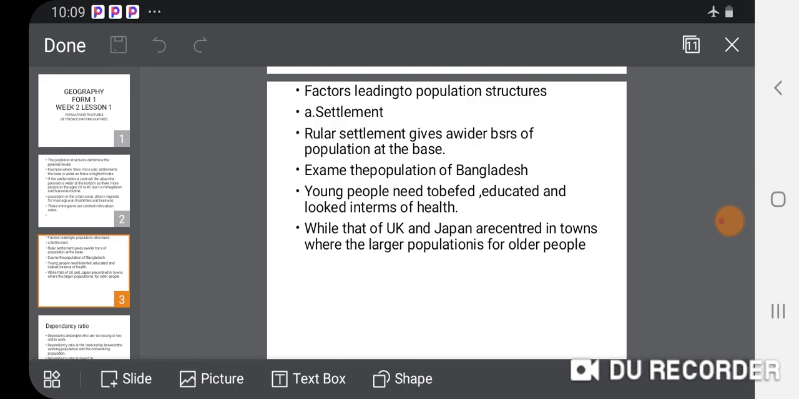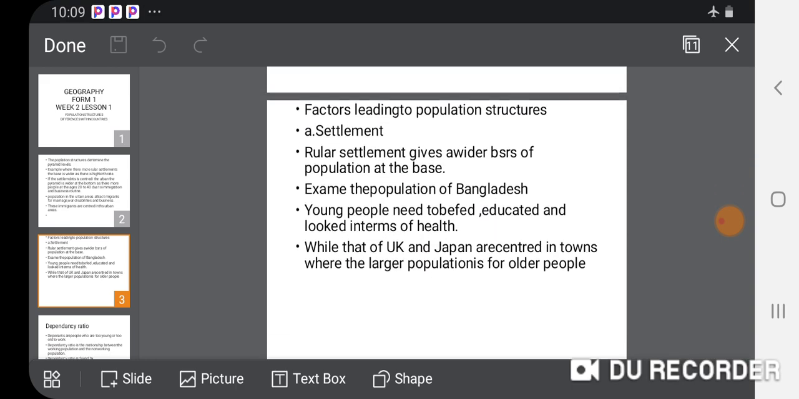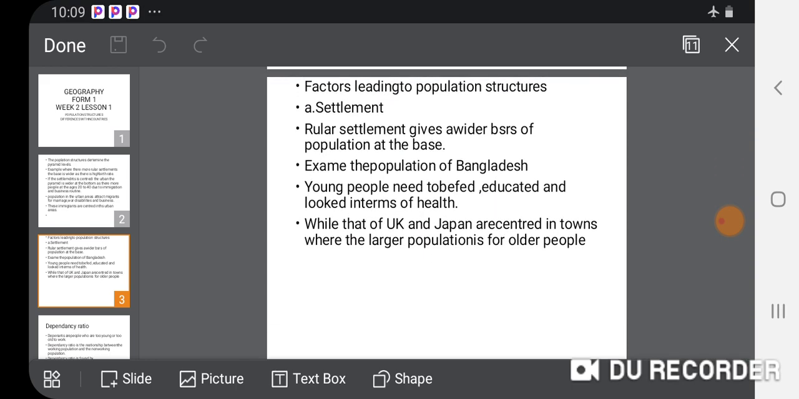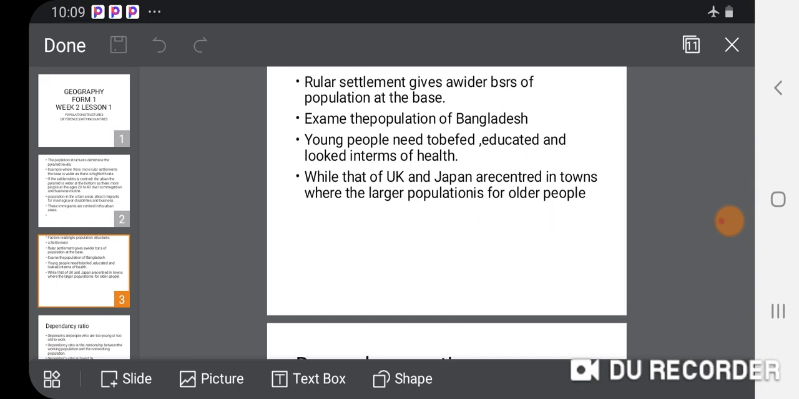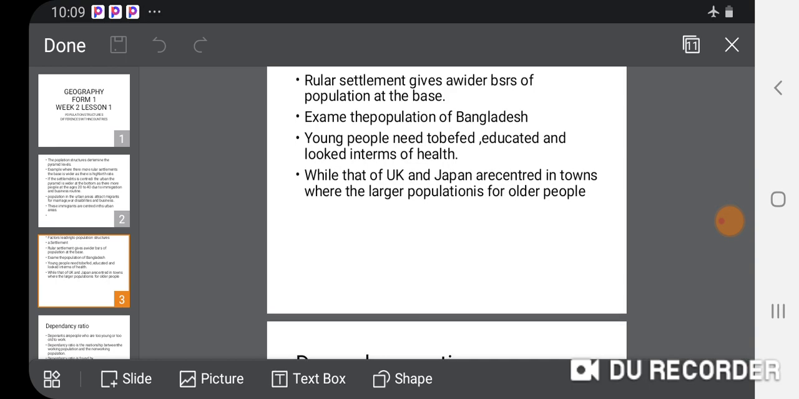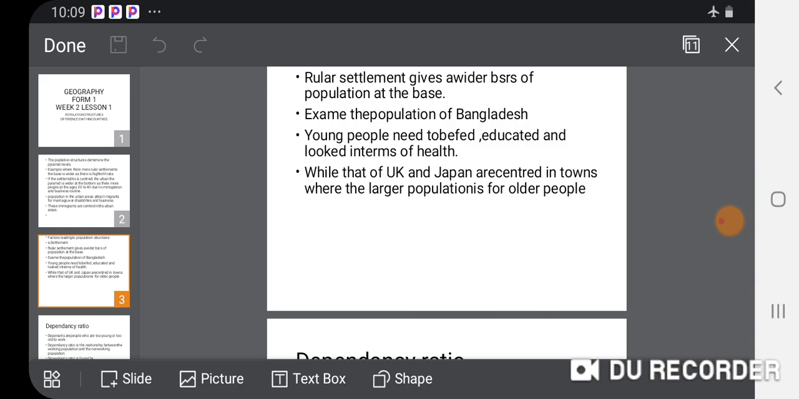One of the things is the settlement part of it. Are you based in town? Are you based in rural? This will determine the structure level. At the same time, the level of education. Education will determine the structure level, because people who are well educated don't have many children. As such, the population structure is wider at the middle, because at the middle we see more people, because most of the people are concentrated at school.